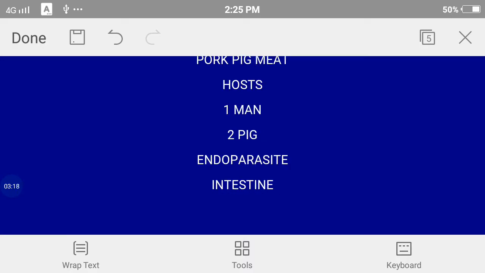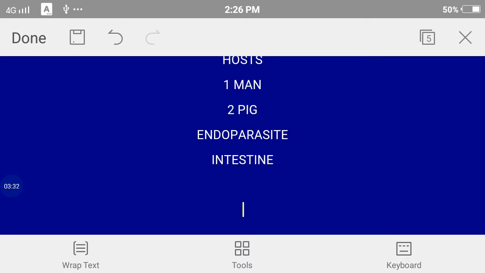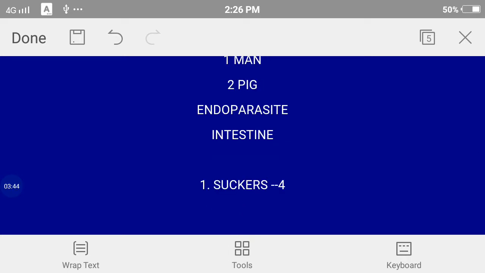Now, the location of this parasite is the small intestine of man, and there are two major things present in Taenia solium. First are the suckers. In Taenia solium we have 4 suckers, and where are they present?